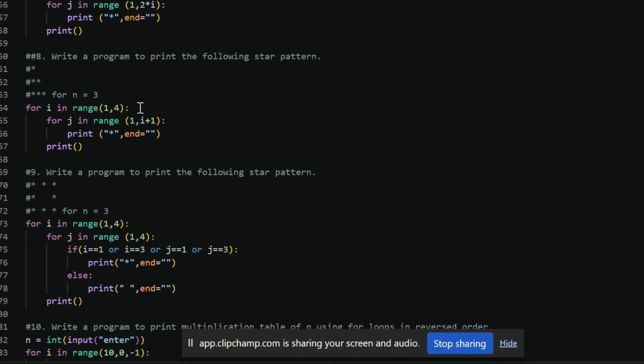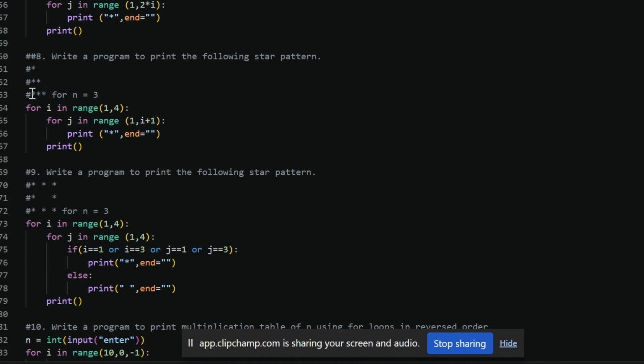First loop is for rows and the second loop is for columns. In the first loop, how many rows are there? One, two, three. Three rows, and 4 is excluded, which means 1 up to 3. Now the second loop is for the columns. What is going on with the columns? In a column only one line is printed, then one is added, I mean an increment of 1.